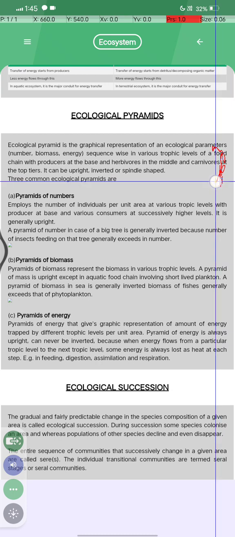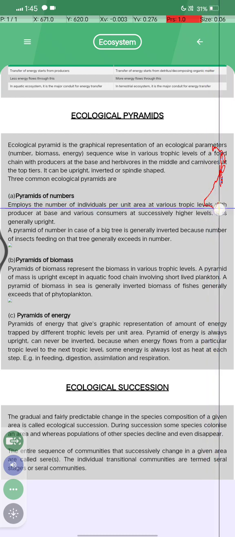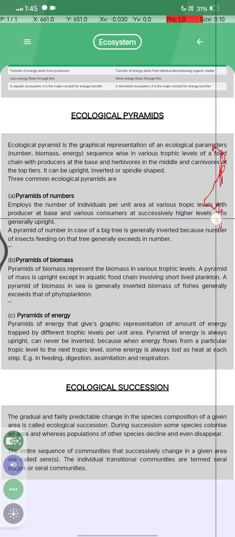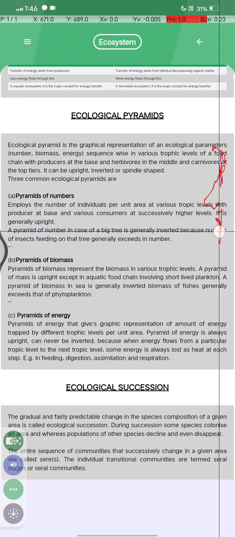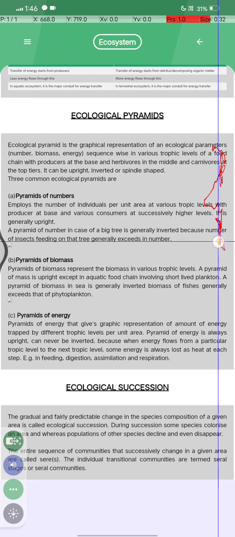Three common ecological pyramids: the pyramid of numbers. It employs the number of individuals per unit area at various trophic levels, with the producer at the base and the various consumers at successively higher levels, and it is generally upright. A pyramid of number in case of a big tree is generally inverted, because the number of insects feeding on that tree generally exceeds it in number.